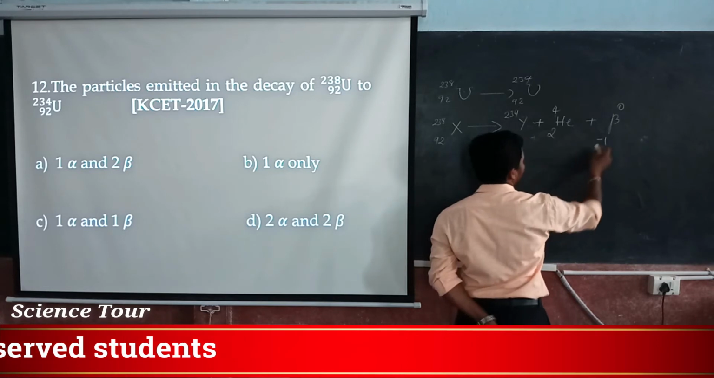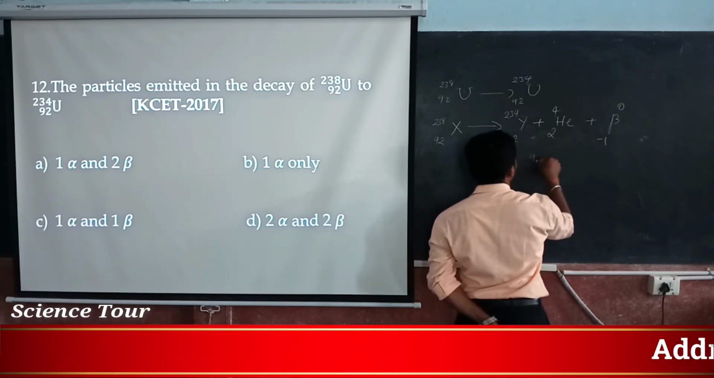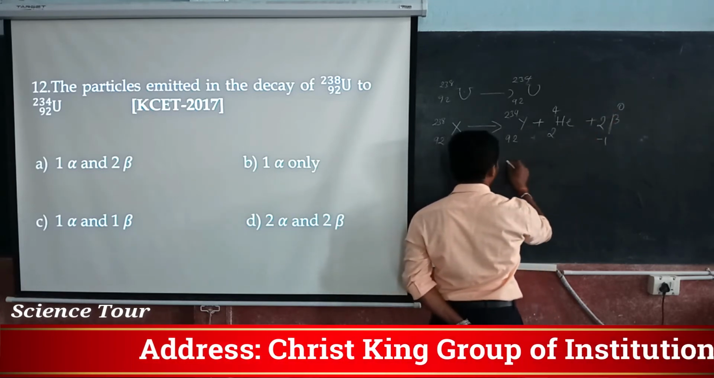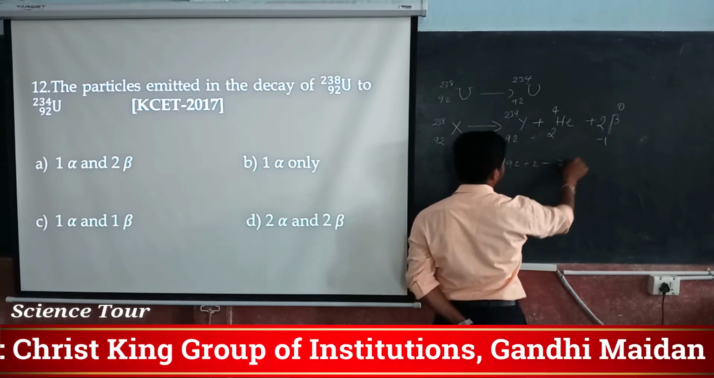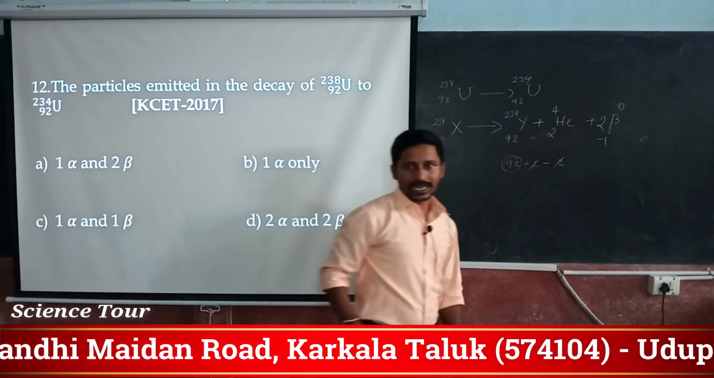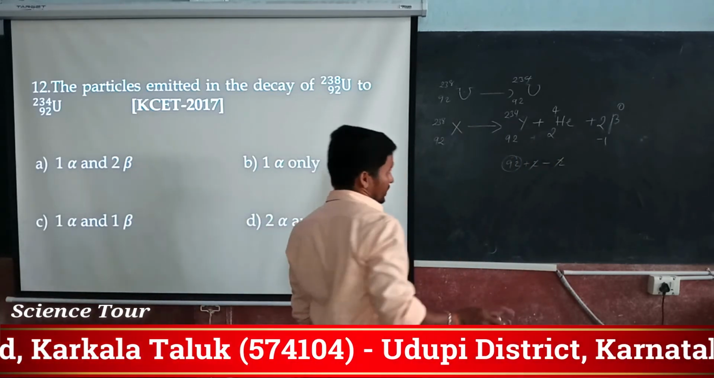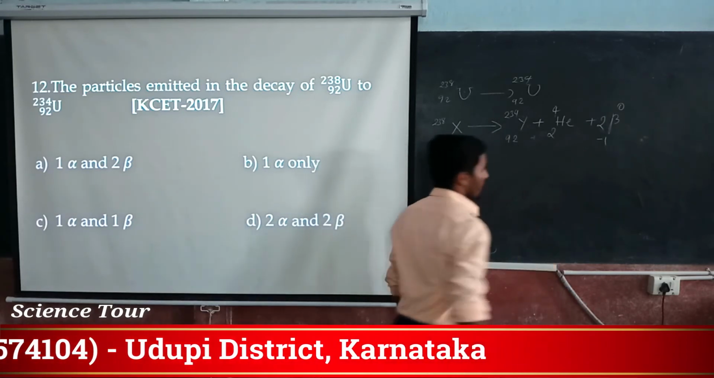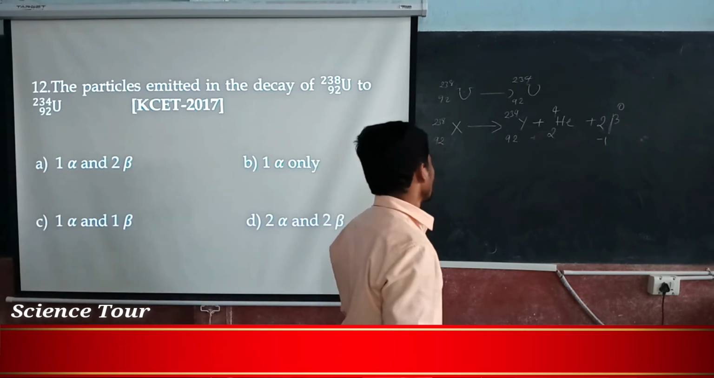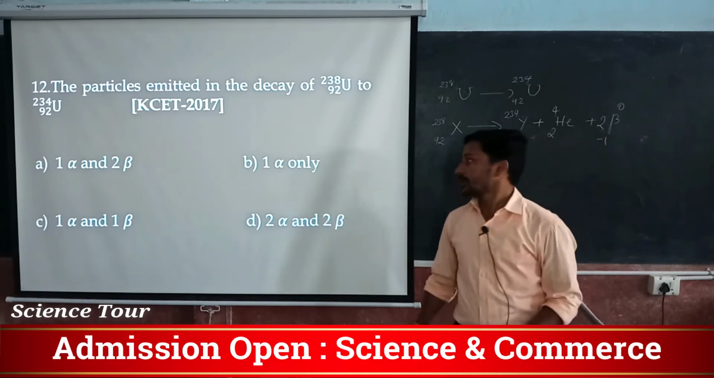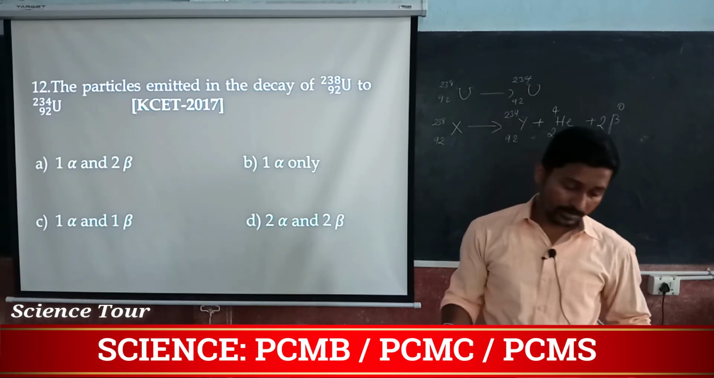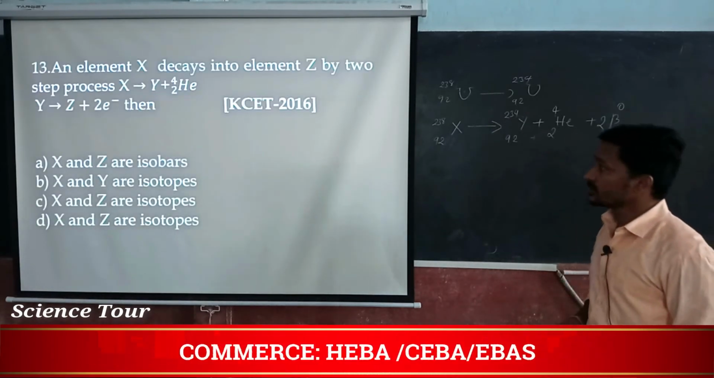Minus 1 means what happens? 94 minus 1, 93 we are going to get. That should not happen. So again one more. So if you write 92 plus 2 minus 2, 2 times, you will get 92. So it is valid. In that way you can balance this, just by knowing the rules. So 1 alpha particle and 2 beta particles, that is the answer, option A. Go to the next question.